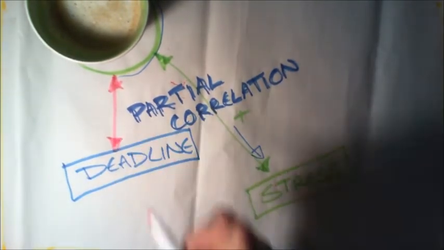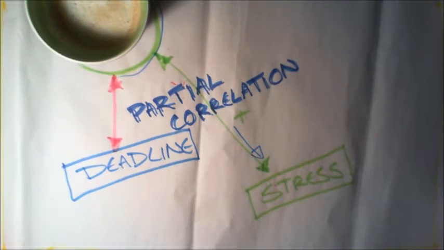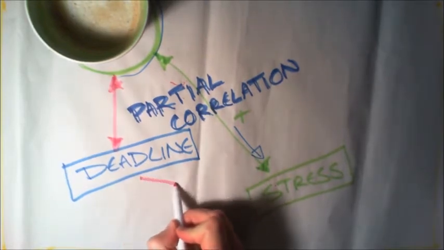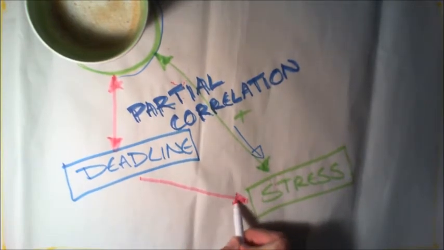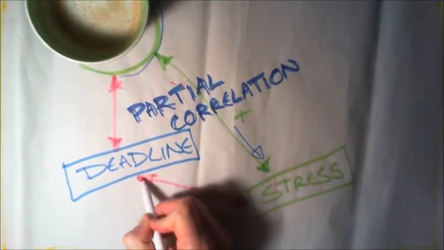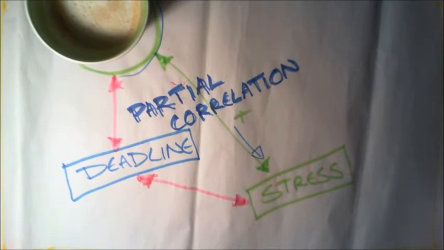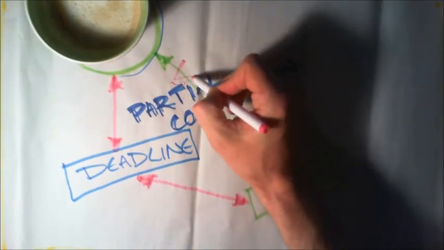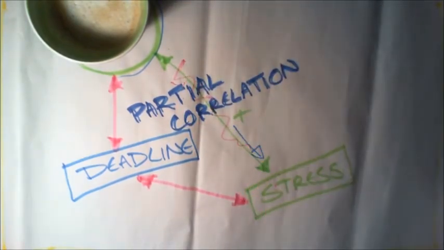And then this other person would come back to me and say, but you're just confirming exactly what I've said, that the coffee is causing stress and you've got deadlines coming up and the coffee is making that kind of worse. And I would say no, because the coffee consumption cannot change my deadline, right? So what I'm suggesting is that there is a relationship between both the deadline and stress and the deadline and coffee consumption, and that this relationship is explained by this variable.